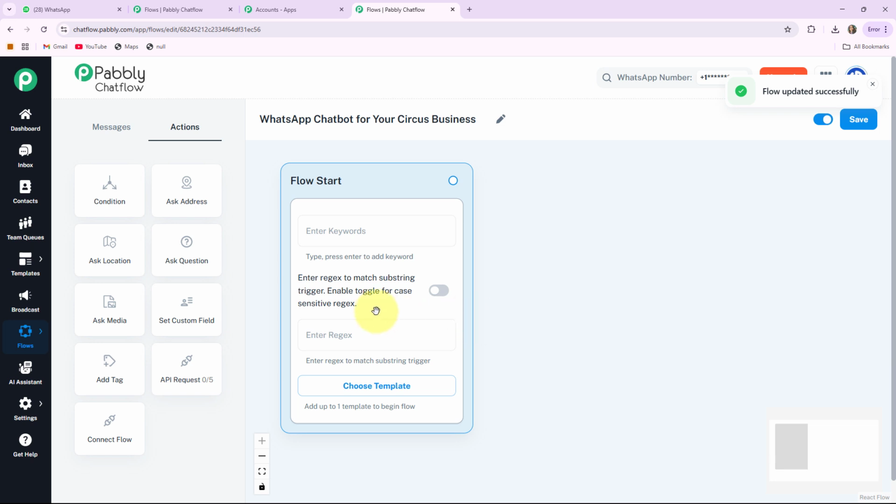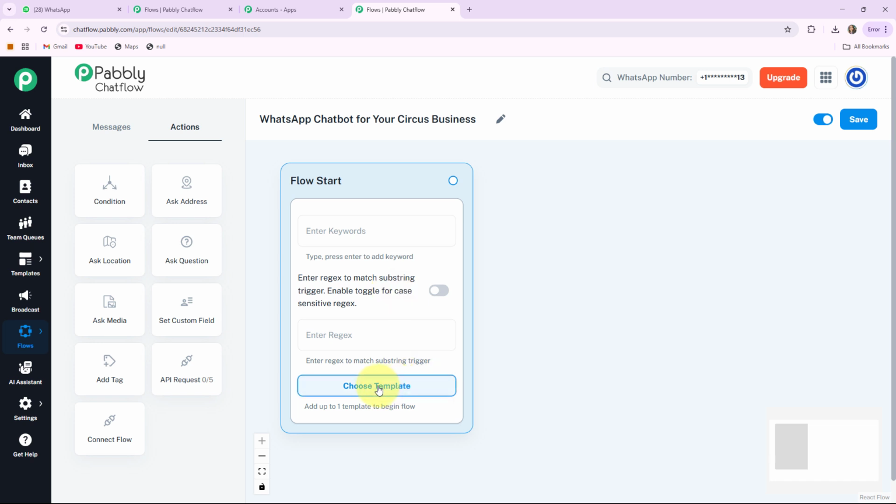Let's get started. There are three ways to start your flow. The first is keyword, the second is regex and the third is choose template. Keywords are the manually entered words that I expect my customer to send to me. The second one is the regex. Regex stands for regular expression. It can extract useful data from inputs such as email, phone number, order number, etc.